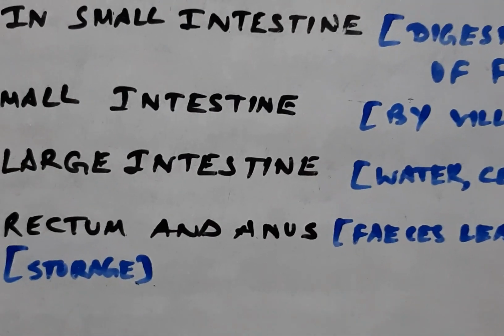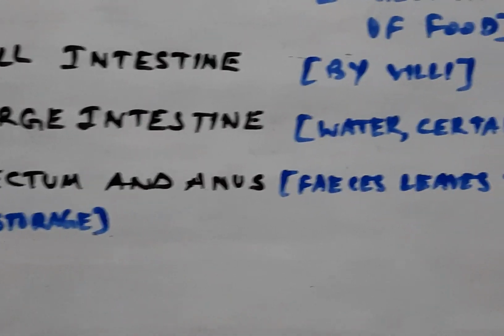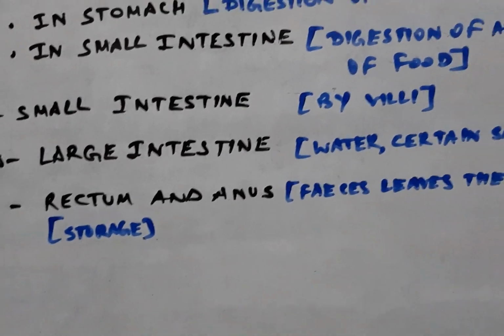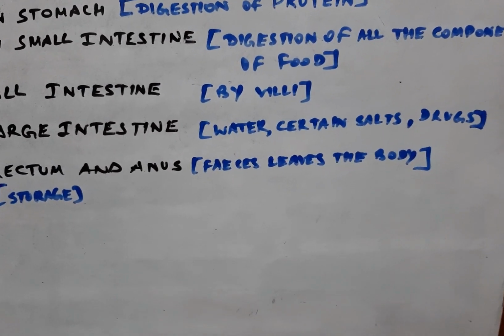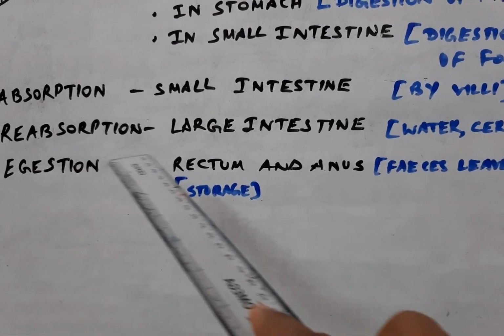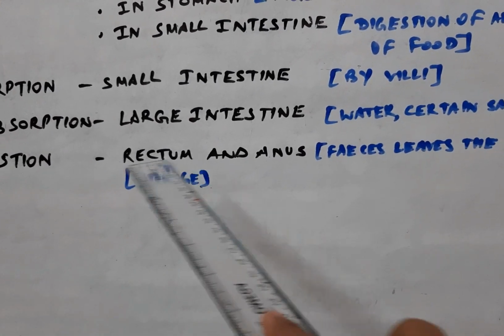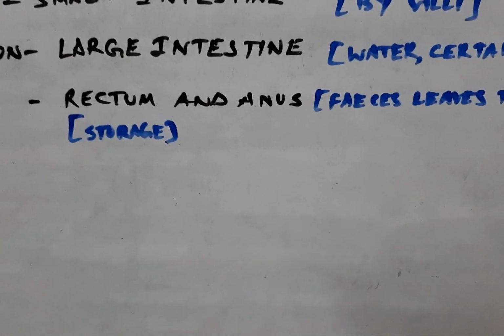Now after assimilation takes place, what about the large intestine? The large intestine actually reabsorbs some of the water present in the food, certain drugs and salts. After the reabsorption takes place in the large intestine, the unwanted food passes to the rectum, where it is stored temporarily.